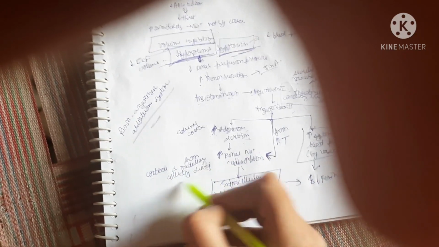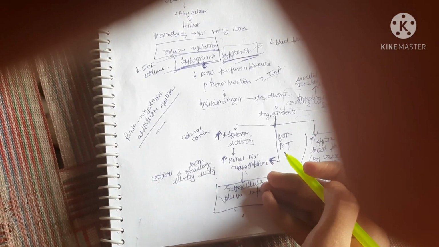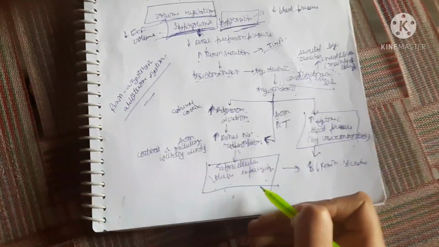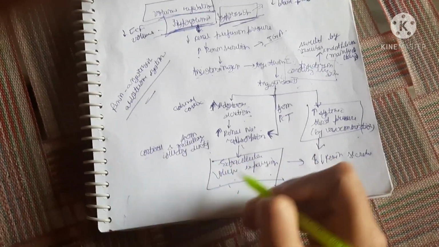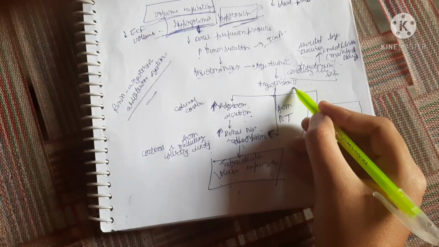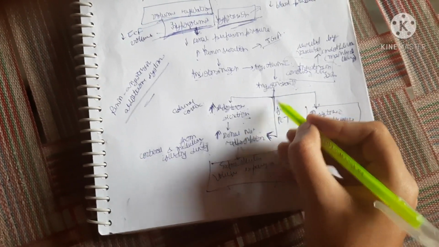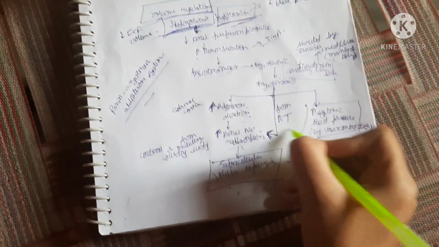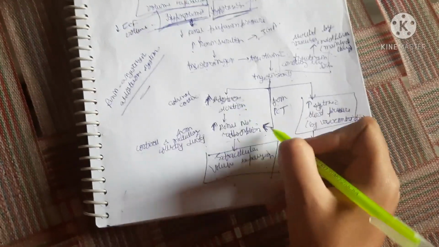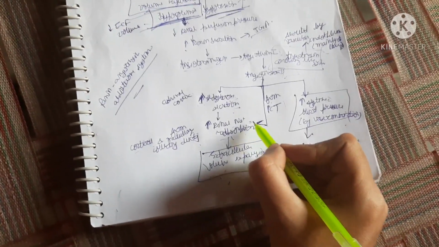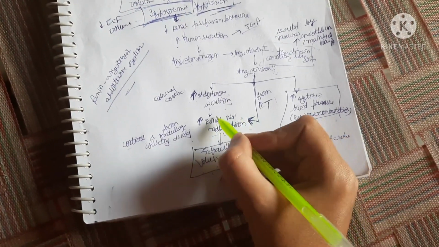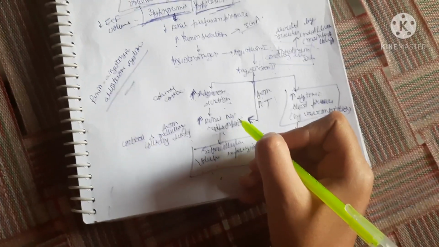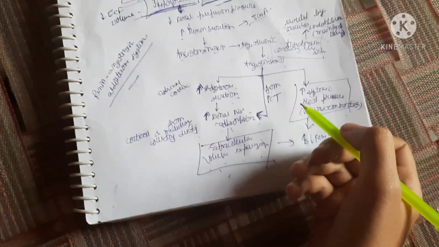cortical and the medullary collecting ducts to increase the reabsorption of sodium from the collecting ducts. This angiotensin 2 also increases the sodium reabsorption from the PCT. So these two mechanisms will result in an increase in the sodium in the extracellular fluid.